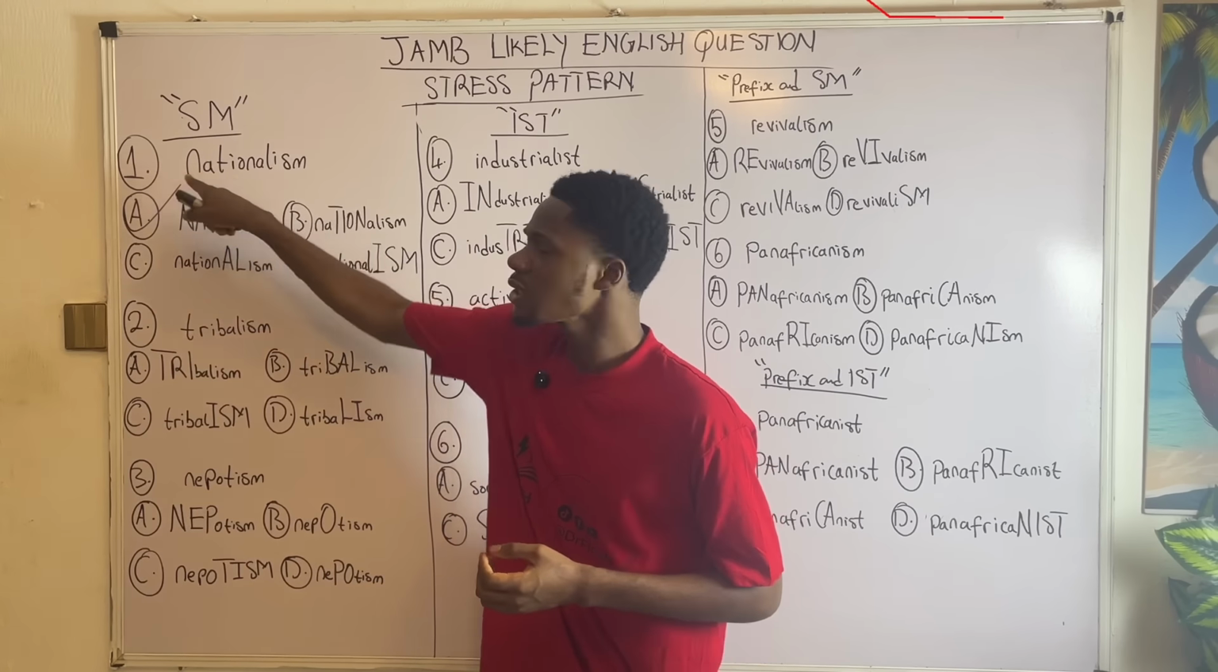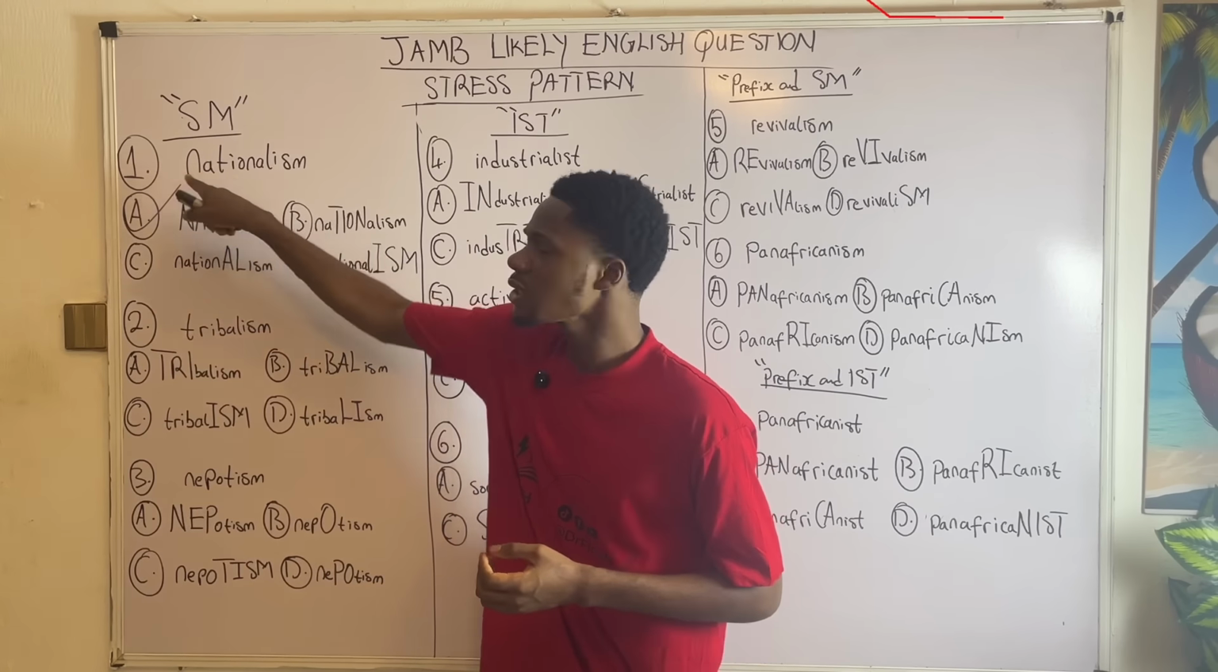That is option A. Now the next question on the board, we're having tribalism. How is tribalism being stressed? Where is the emphasis laid? Take notes. JAMB is likely going to ask you this examination question. We're having tribalism. Option A, TRI is stressed. Option B, tribalism, BAL is stressed. Option C, tribalism, ISM is stressed. Option D, tribalism, LISM is stressed.